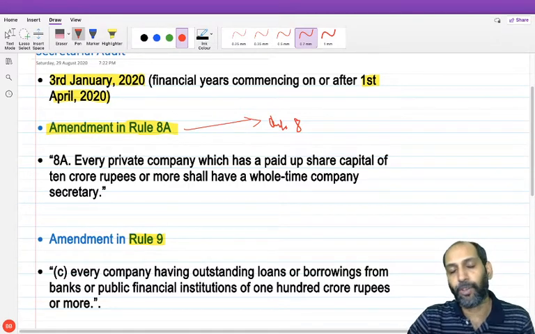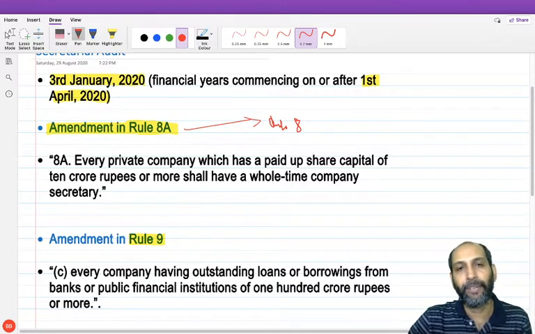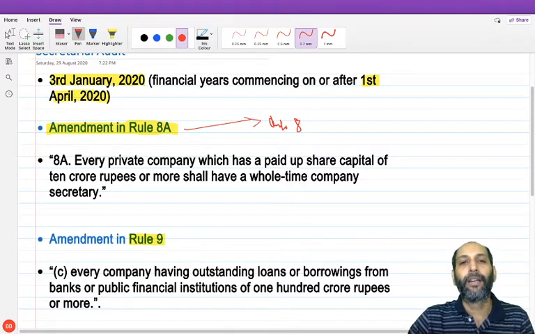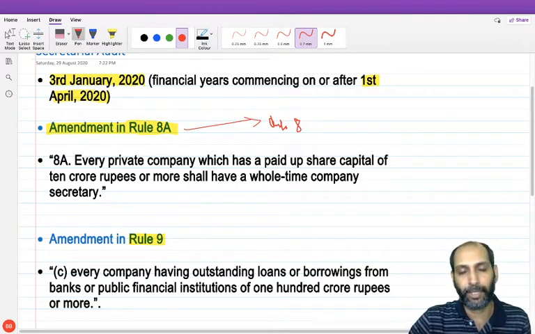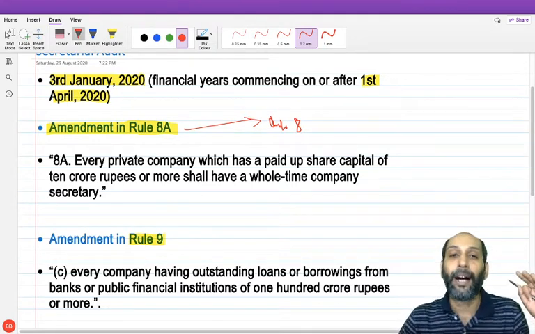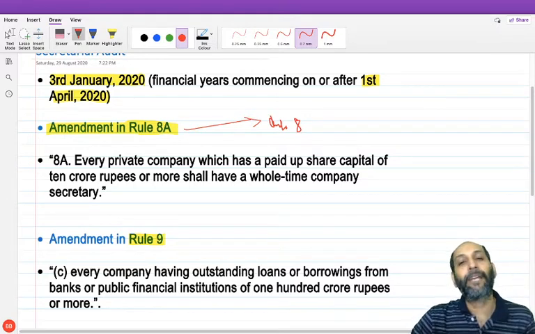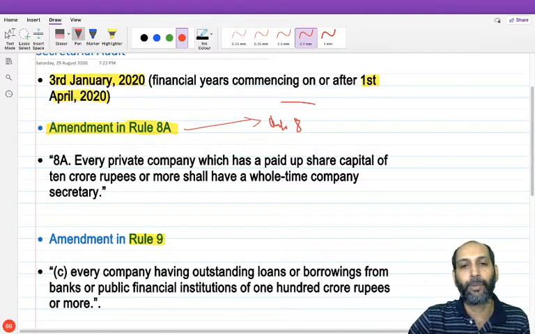Just for your information, the first part, Rule 8, speaks about the appointment of KMP defined under Section 2, Clause 51, which mandates the appointment of MD or CEO or manager on one side, the company secretary on the second side, and the third one is the chief financial officer. All three people have to be appointed as per Rule 8, and the applicability is, one, all listed companies, and two, all public limited companies having more than 10 crores paid up capital. You all know that is all about Rule 8.